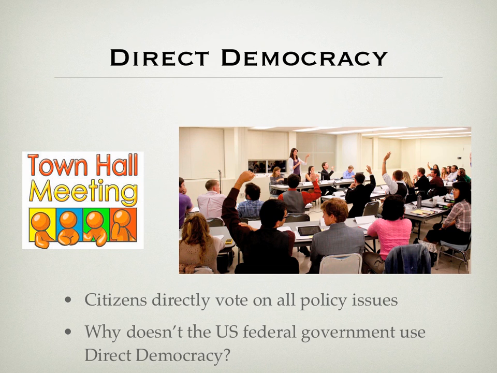So the best examples of direct democracy would probably be found in something like a town hall meeting. In smaller forms of government, it can be effective, but the United States is too large and people don't have enough information for direct democracy to work at a national or federal level.